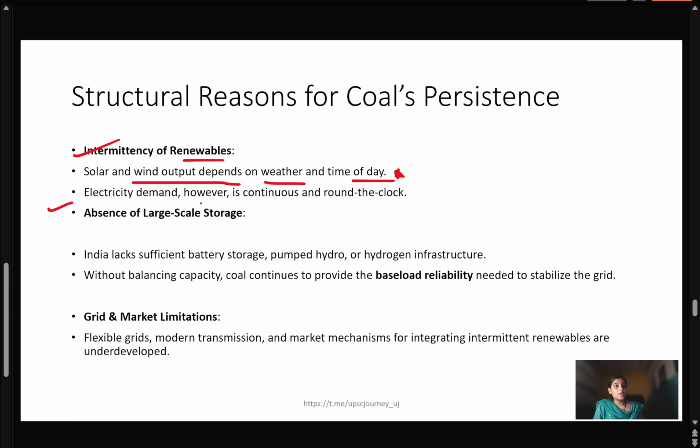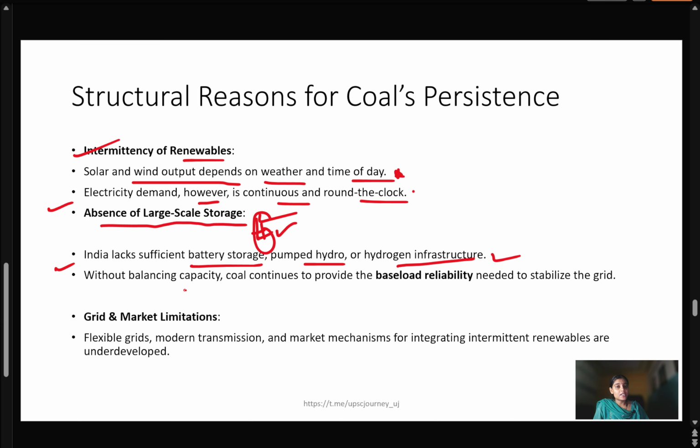Second, electricity demand, however, is continuous and round the clock because of rapid industrialization. There is a continuous increase in the demand for electricity. So again, this is a challenging situation. And there is an absence of large-scale storage. It means that in the daytime we have abundant solar energy, but at the same time we don't have sufficient large-scale storage capacity. India lacks sufficient battery storage, pumped hydro and hydrogen infrastructure. It means we don't have sufficient infrastructure to store the electricity produced.